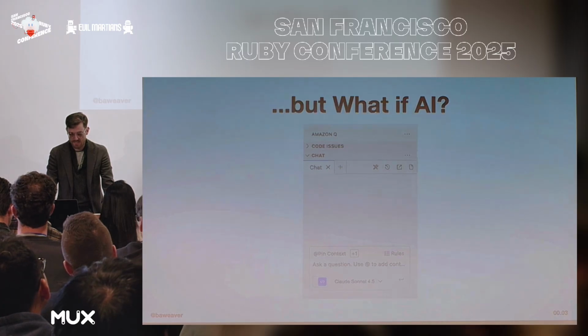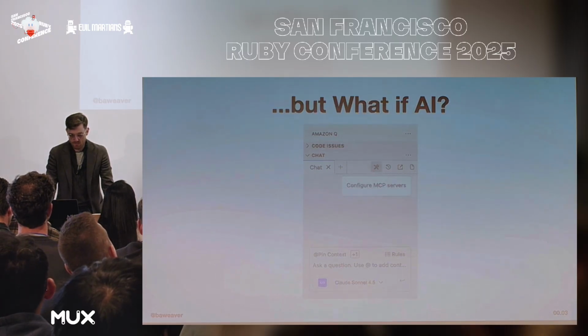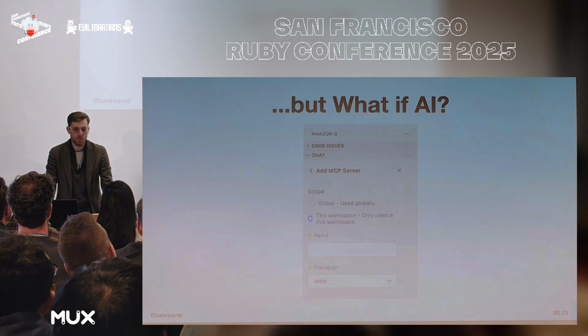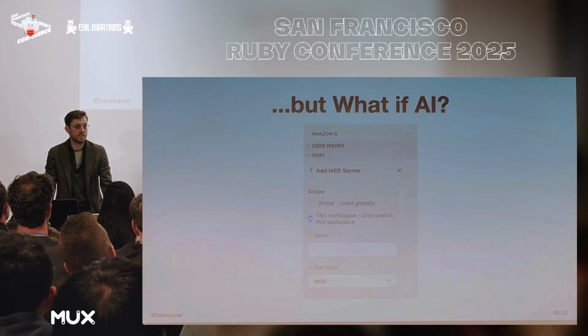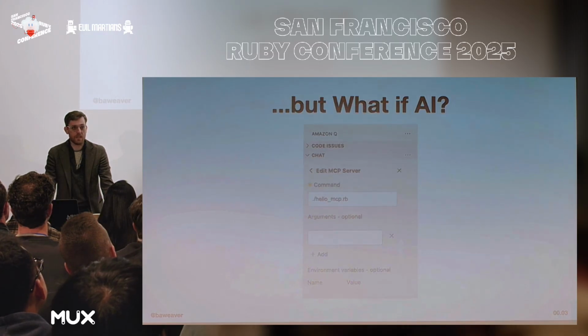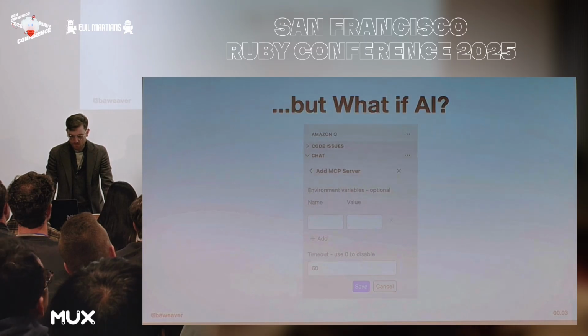Now, say we wanted to add that tool, though. We could configure MCP tools through the option labeled configure MCP server in the menu bar. Inside of that, we could add a new MCP. And we can choose to make that global, which if it's local context doesn't make much sense, or we can make it local. For our use case, we want it to be local on a standard I/O, but some HTTP ones do exist, and you will end up using those. I'll mention some of those later in the talk. So let's just say it's hello MCP for now. We give it that command of ./hellomcp.rb. We don't really need environment variables. Timeout's fine for default, so we can go ahead and click save.